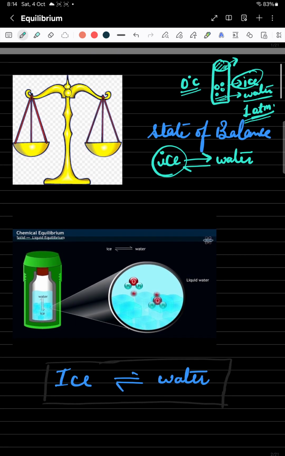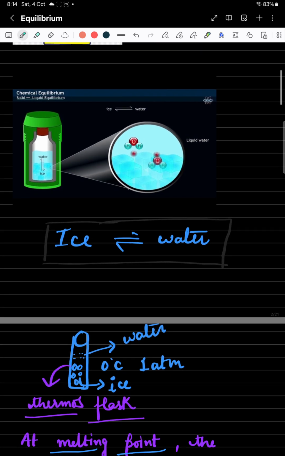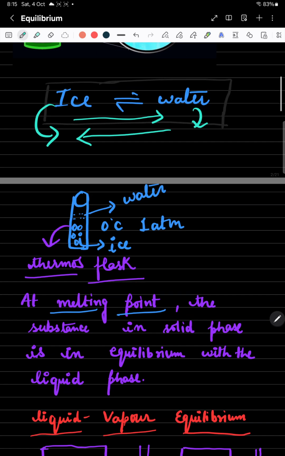So this is the equilibrium that we can understand in the solid-liquid equilibrium. You can easily understand this with the water molecules, the H2O molecules, present in this insulated flask. The rate of ice to water conversion and water to ice conversion is equal. The mass of ice and the mass of water at a particular temperature and pressure remain constant. So at the melting point, the substance in solid phase is in equilibrium with the liquid phase.